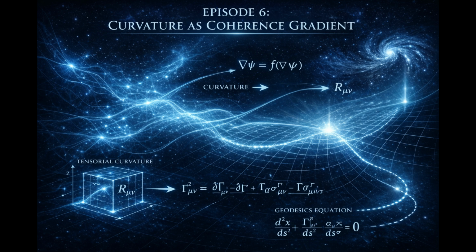Now, pause. We have derived metric from coherence gradients, curvature from variation of those gradients, matter as localized coherence stabilization. All without assuming spacetime as background. Everything emerges from threshold. Everything depends on stabilization. Everything vanishes if coherence vanishes. This is structural economy. Now observe something subtle.